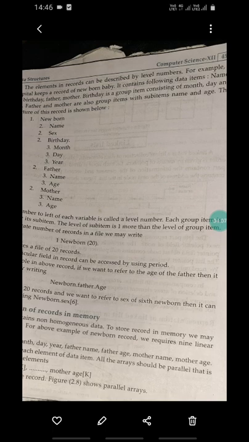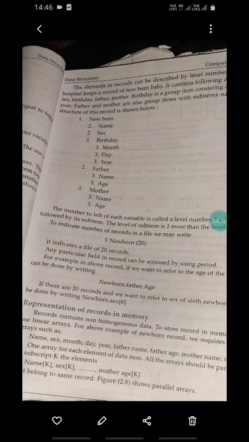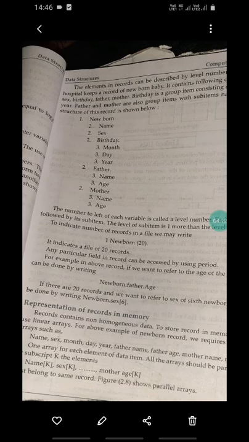The representation of a record in memory. A record contains non-homogeneous data, meaning a collection of different data items. To store a record in memory, we may use linear arrays.